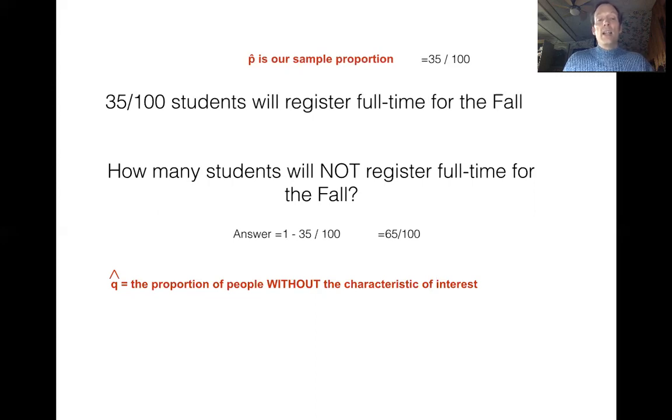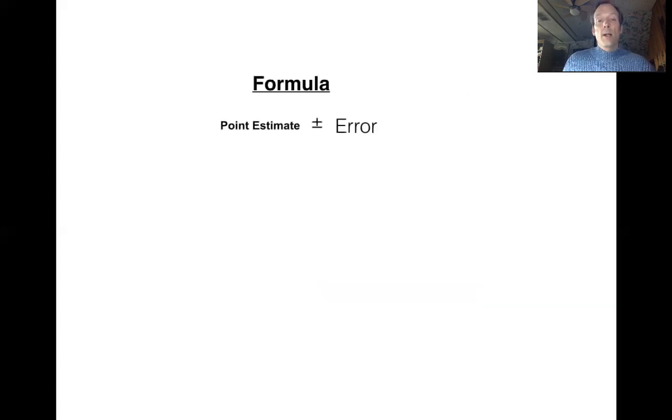And I'm going to call that Q hat. Mathematically, Q hat is going to be equal to 1 minus P hat. Now, most of the time, I'm not going to do that much work studying Q hat. I just simply need to know it from my formula. So let's go ahead and take a look at our formula.